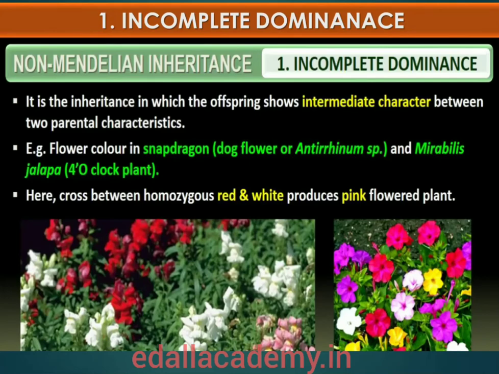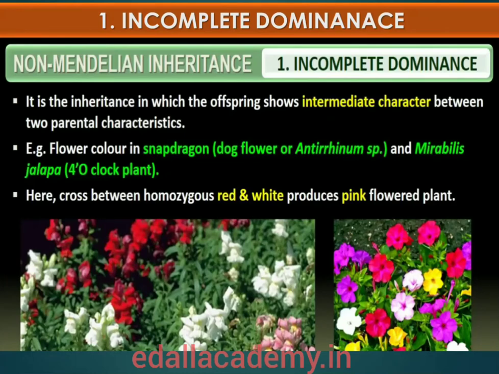As per the Mendelian concept, in the parental combination only one of the dominant characters is expressed in the first filial generation. When the experiments on peas were repeated using other traits in other plants, it was found that sometimes the F1 had a phenotype that did not resemble either of the two parents and was in between the two.